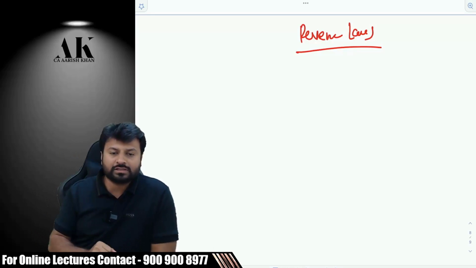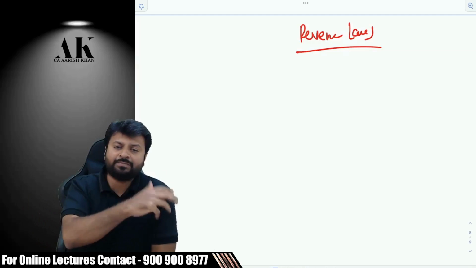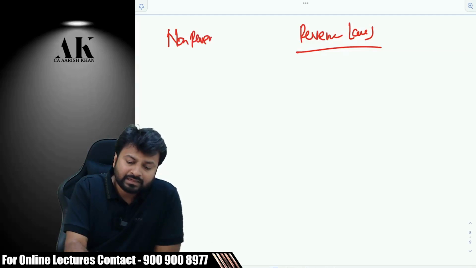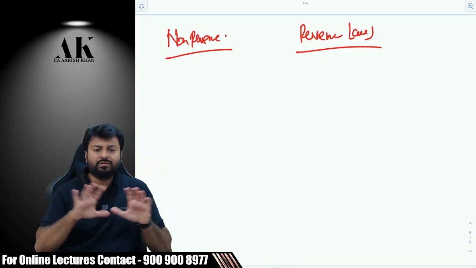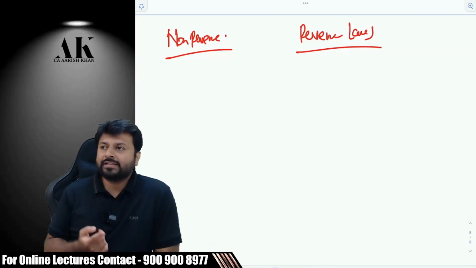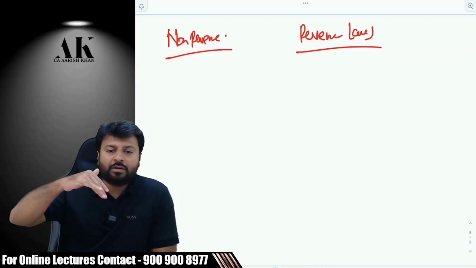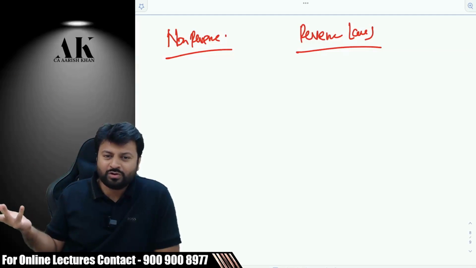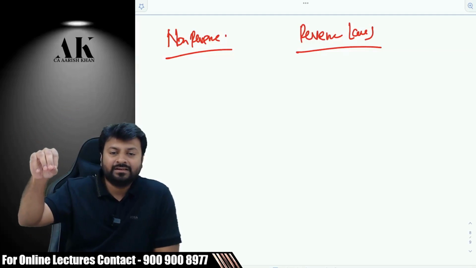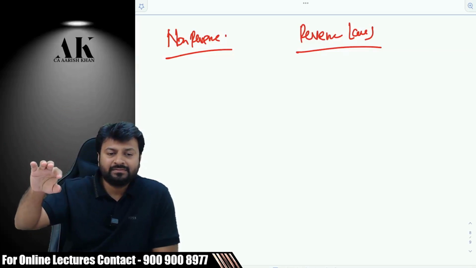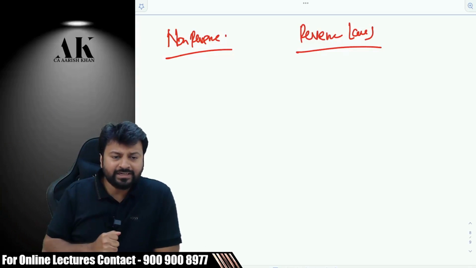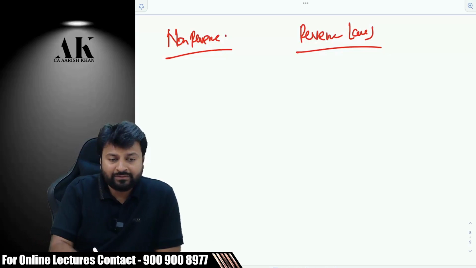What are non-revenue laws? Non-revenue laws are for administration purposes. Like the Companies Act. Is it made to collect revenue or to regulate? It is for regulation, right? Like the Uniform Civil Code which the government is thinking of bringing. Is it a revenue law? No. It is for administration, regulation. Like the CAA, Citizenship Amendment Act, or the Indian Contract Act. All these are non-revenue laws.